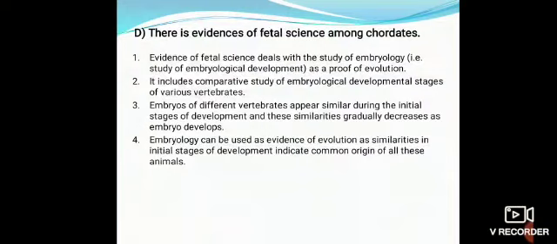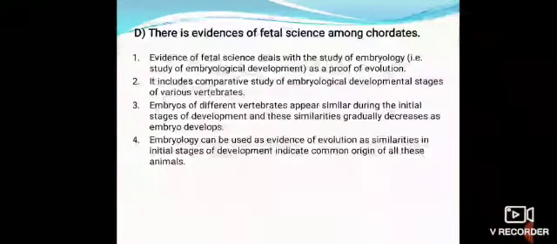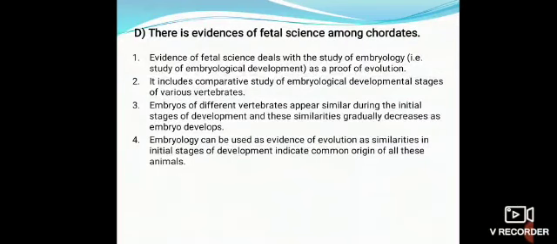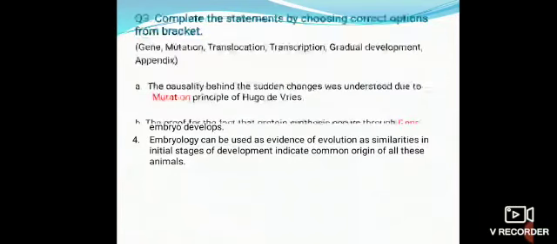Second point: it includes comparative study of embryological developmental stages of various vertebrates. Third point: embryos of different vertebrates appear similar during the initial stages of development, and these similarities gradually decrease as the embryo develops. Fourth point: embryology can be used as evidence of evolution as similarities in initial stages of development indicate a common origin of all these animals.